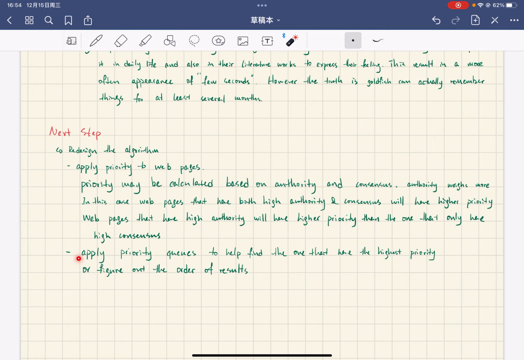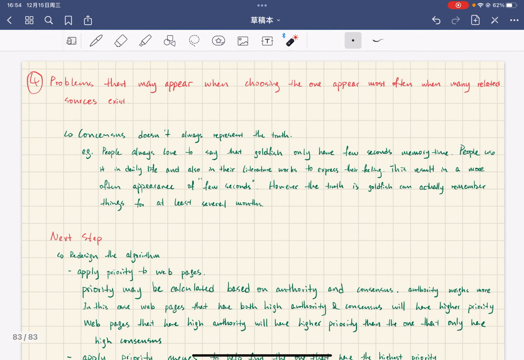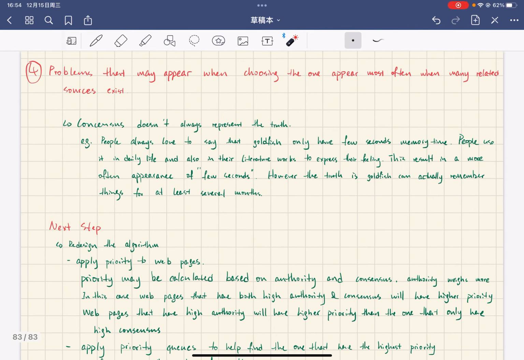And in this way, we can apply priority queues to help find the one that has the highest priority or figure out the order of results. And in this way, we can somehow fix the problem with misunderstanding. And then our algorithm will be more likely to return the true answer to the query. And that's all. Thank you.